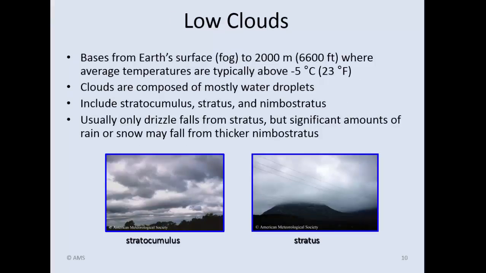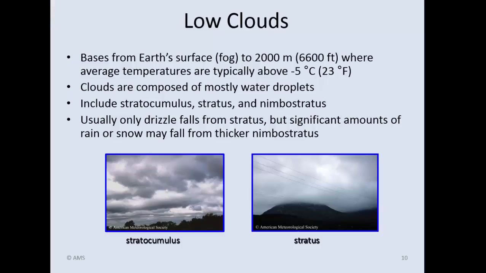Low clouds. Okay, these are going to take on the prefix of strato or stratus. And again, these are from Earth's surface, right at the ground, to around 6,000 feet. All right. Typically, these are going to be what I call warm clouds, above freezing or near freezing, so they're going to be mostly composed of water droplets. All right. Now, the typical ones, the photographs here, stratocumulus on the left, and stratus, you can see the difference there. The stratocumulus, the lumpiness to it.